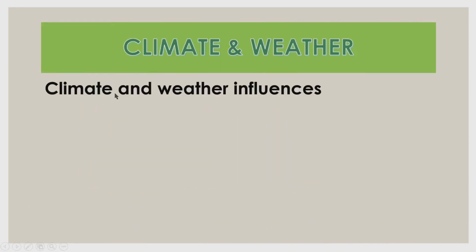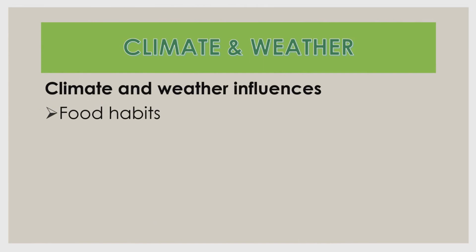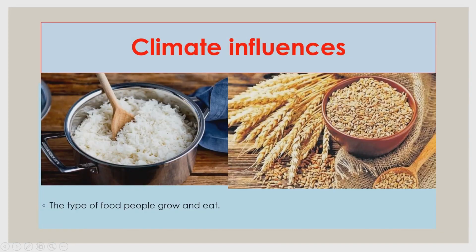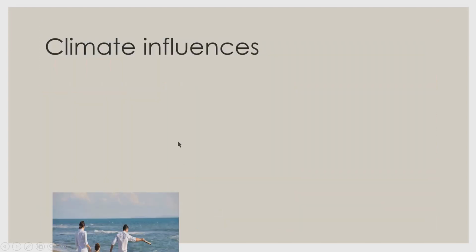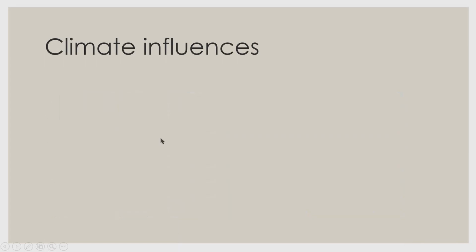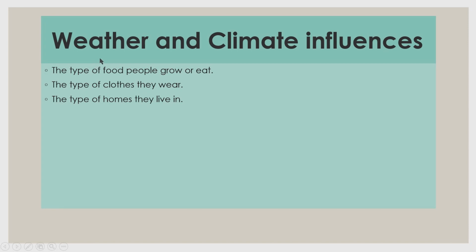What all things influence climate and weather? First one, food habits. Second, dressing patterns. Third, type of settlements. The type of food people grow and eat, the type of clothes they wear, the type of homes they live in. So once again, weather and climate influence the type of food people grow or eat, the type of clothes they wear, the type of homes they live in.